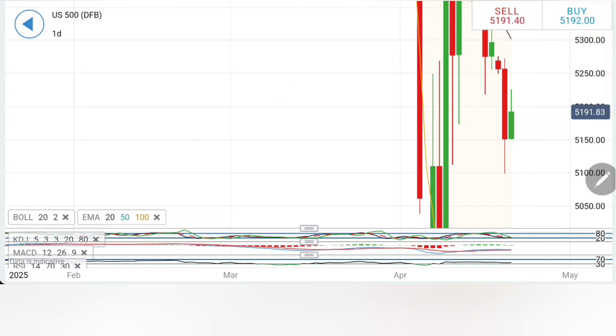On the downside, I will recommend a selling entry at 51.84, expect 51.70, 51.60, 51.50, and then once it trades below 51.50, it is going to crash hard all the way towards 51.20, 5100, and then lower levels. Take your trades accordingly. Now let's move to Nasdaq 100.